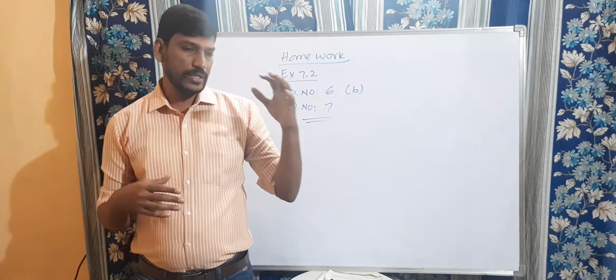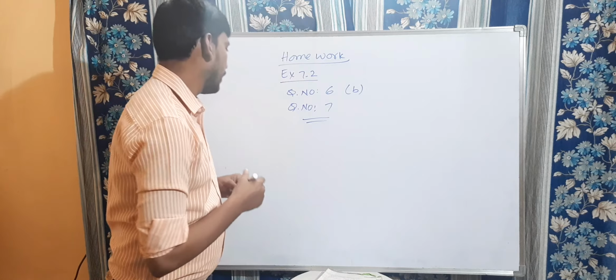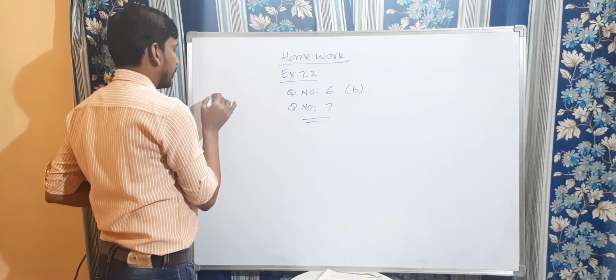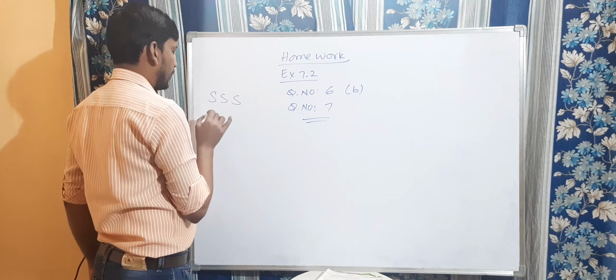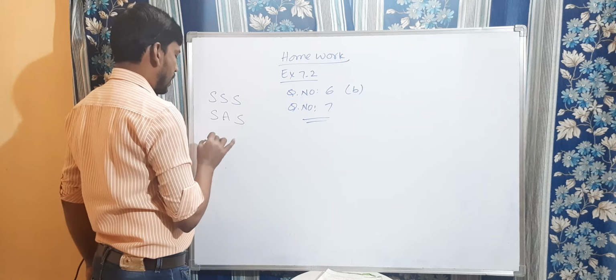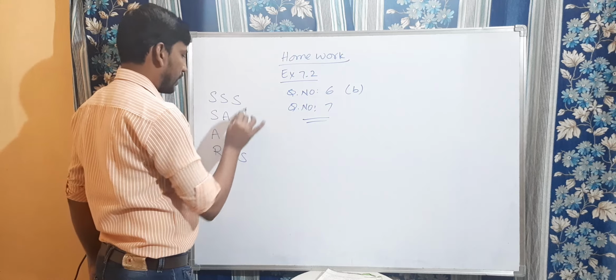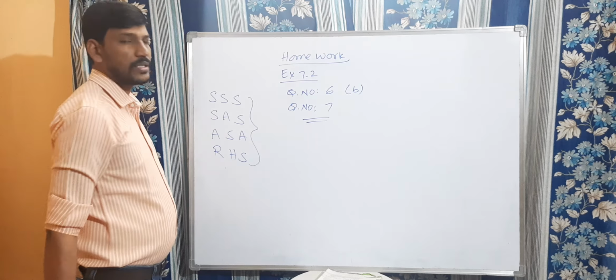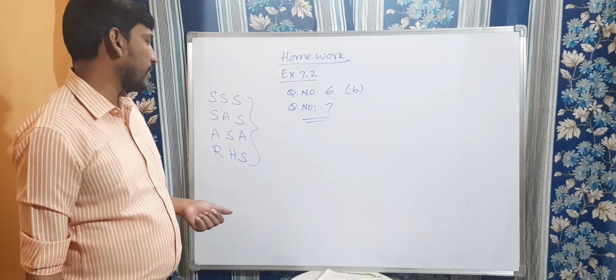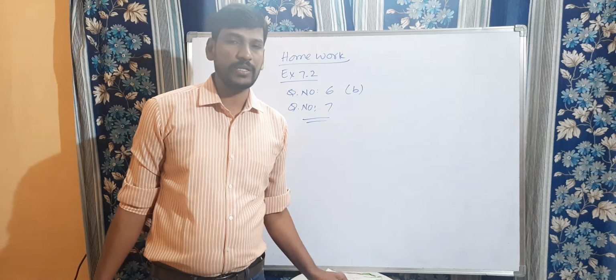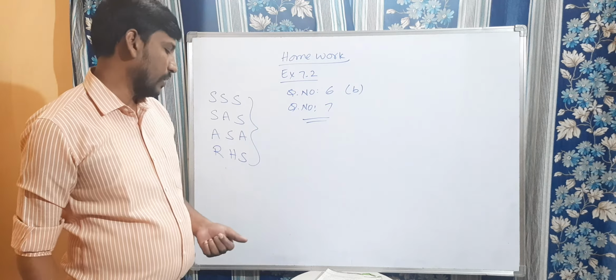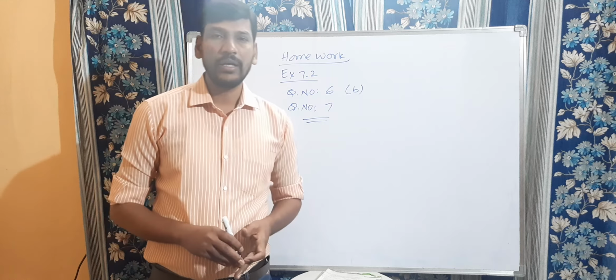Right, children? And we discussed different congruency criteria, that is SSS, as well as the SAS congruency rule, the ASA congruency rule, as well as the RHS congruency rule. So we discussed these four criteria. We will discuss some problems based on these four criteria also. I hope you understood this chapter, right, children?